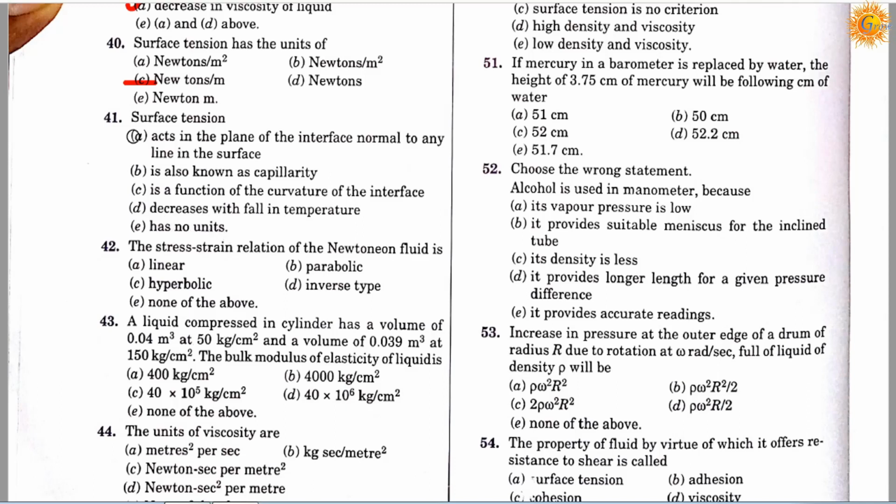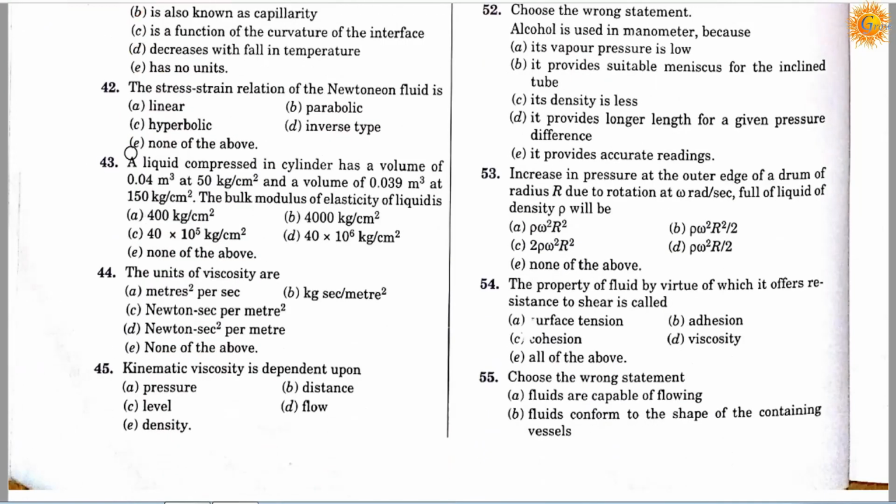So for question 41, option A is correct: it acts in the plane of the interface normal to any line in the surface. Question number 42.